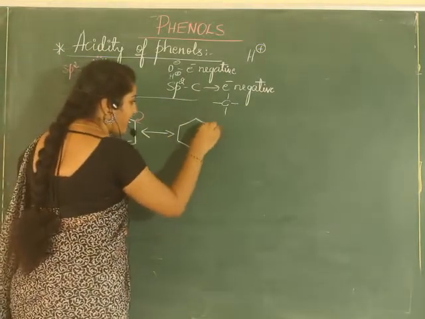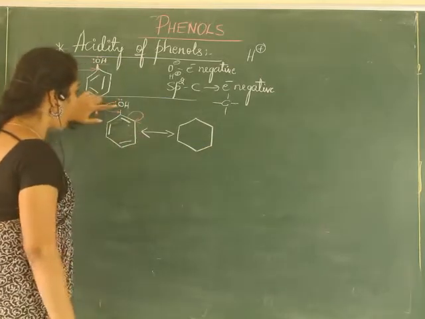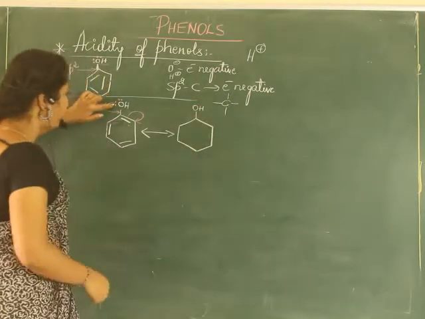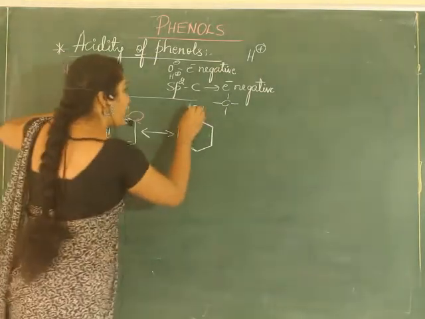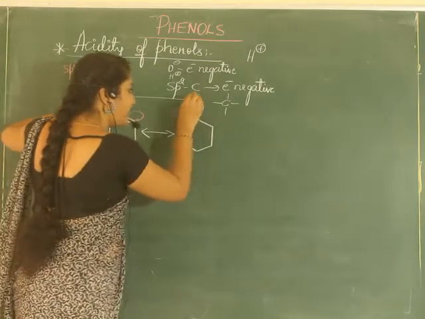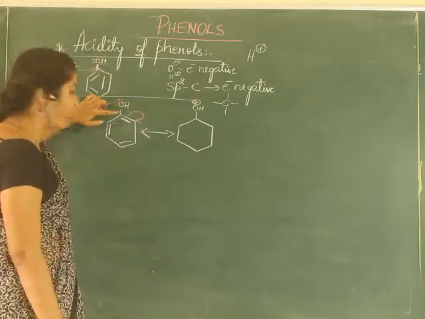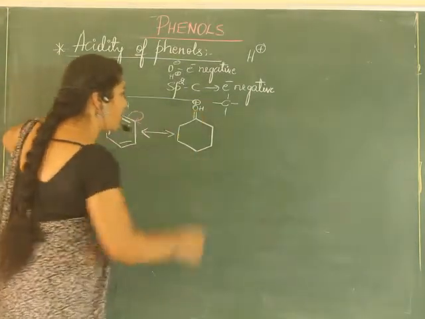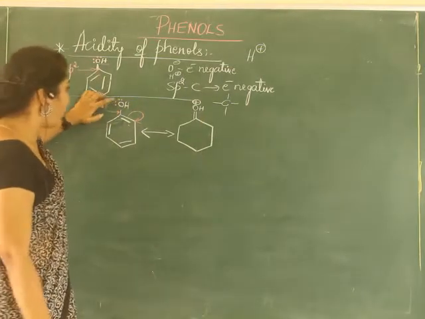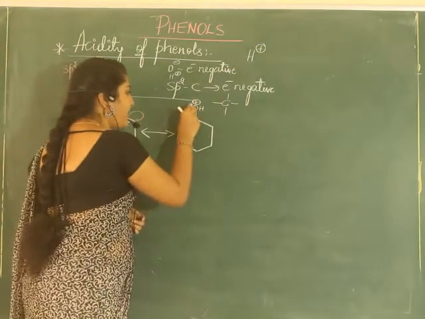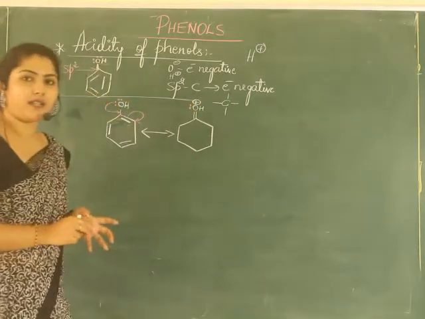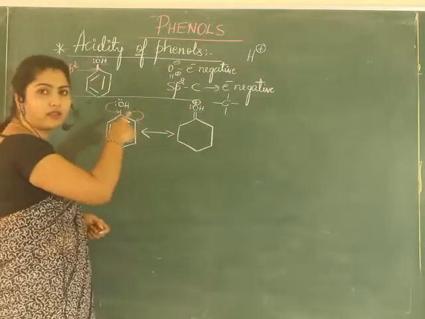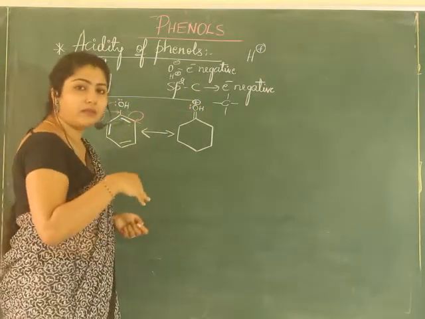Now how the structure becomes? See, oxygen, OH, it has donated a pair of electrons, so it becomes positive. Very important. It becomes positive. 1 pair of electron has moved here, so this becomes double bond. 1 more pair of electron is remaining, so we will indicate it this way. Is it clear now? Why oxygen has become positive? Because it has lost electron. It has lost the electron, so it becomes positive.